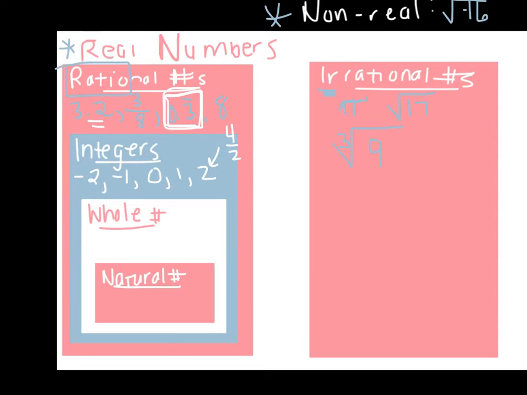Whole numbers get a little bit more specific. Whole numbers start at 0 and count up by ones. Natural numbers are basically the whole number set, except they do not include 0. So natural numbers start at 1 and head up by ones. What you notice is that in the rational numbers, the groups get more and more specific.